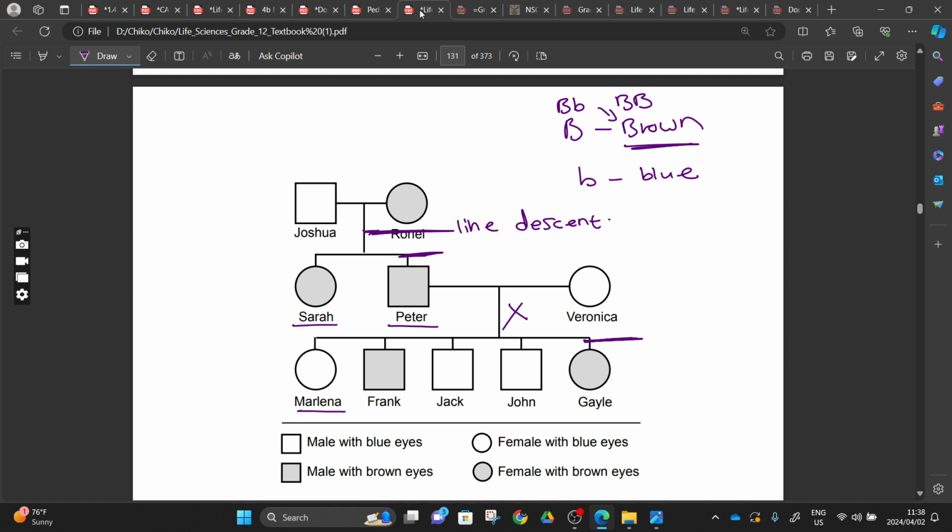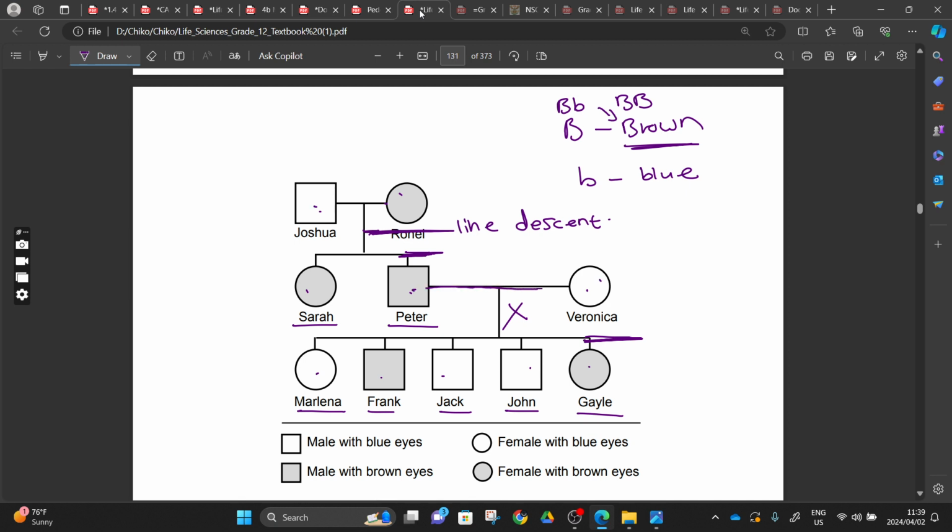And Marlena, Frank, Jack, John, Gailey, they are the siblings because they are attached from a sibling line. How many family members are there in this family? 1, 2, 3, 4, 5, 6, 7, 8, 9, 10. We have 10. And how many of these family members are parents? We have 1, 2, 3, 4.